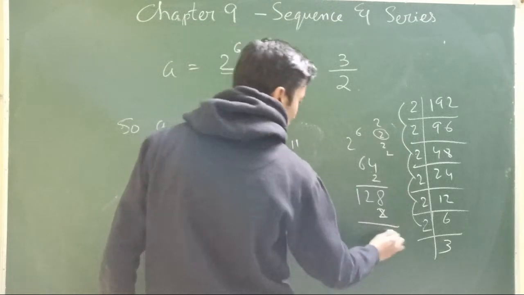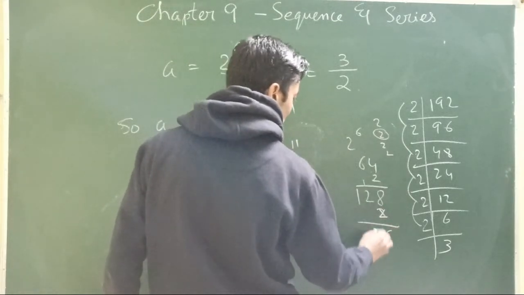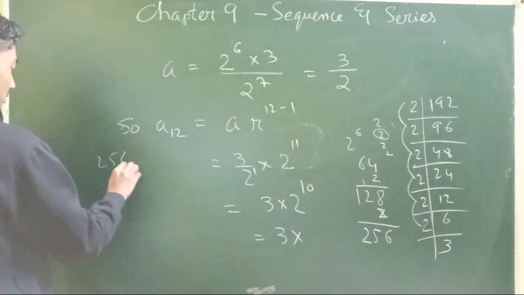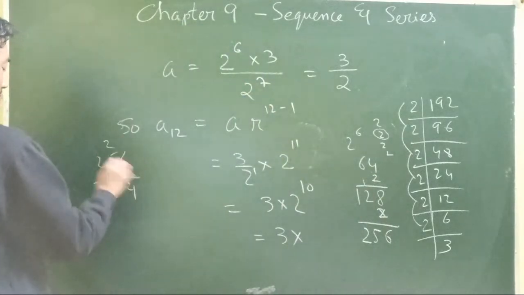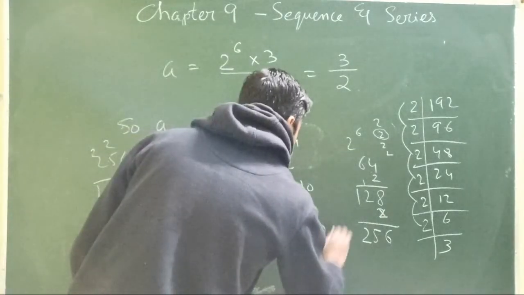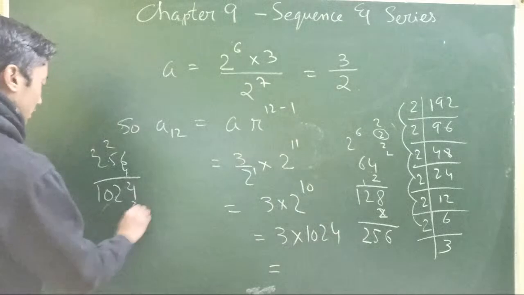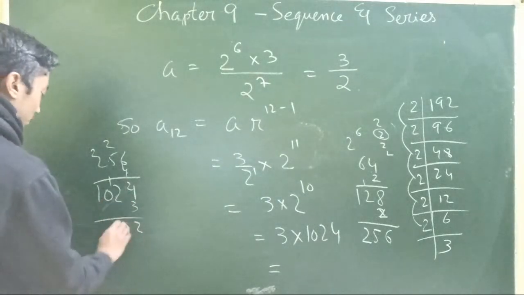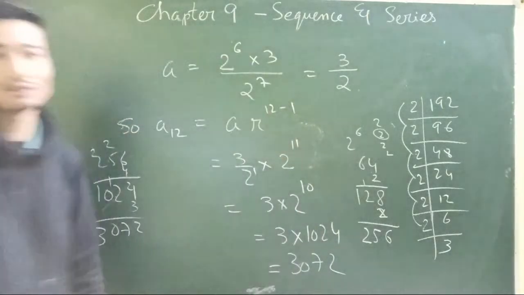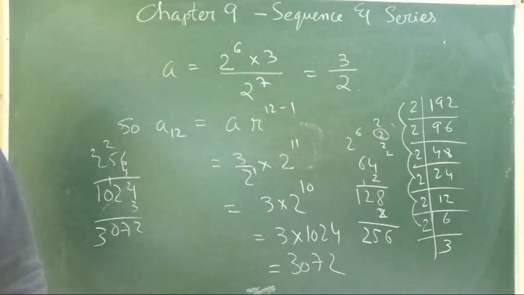So 2 is a 16, 1 left is a 4, plus 1 is 5, 2 is a 2, into 4. 256 by 4, 4 6 are 24, 2 left 4 is a 20, into 2 left 4 is a 8, plus 1, 9, 10. 1024. So 1024 into 3, 3 4 into 12, 3 to the 6, 7, 0, 3, 0, 7, 2. 3072. This thing depends on your calculation. 3072.